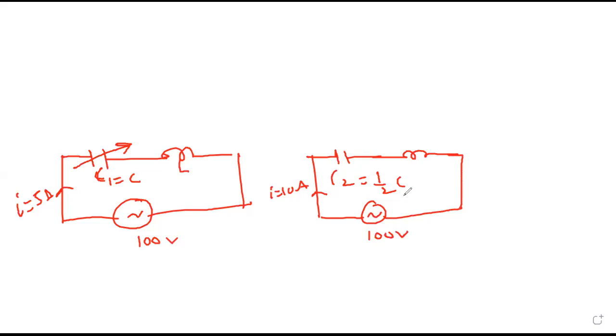What is voltage across the capacitor in the first case? In both the circuits, total voltage is same. Inductor is same. Capacitor is different. Inductive reactance will be also different.